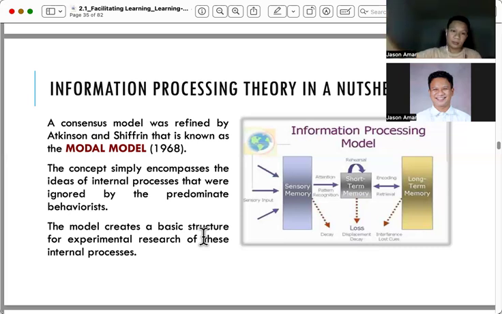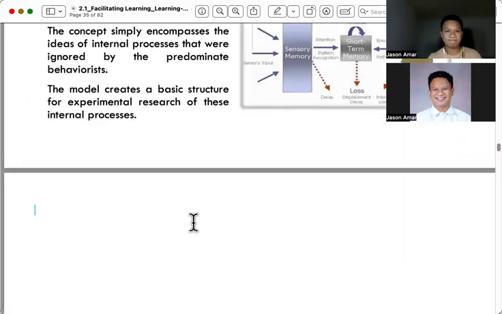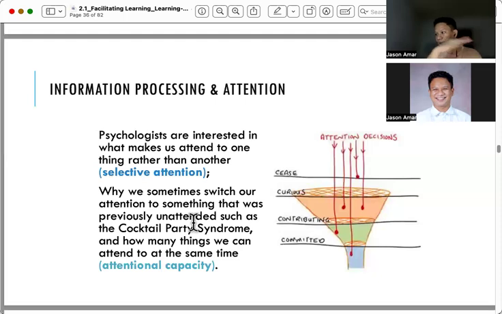Meaning there is a model. The concept encompasses the ideas of internal processes that sometimes we ignore because of the predominant behaviorists. But this is the idea of an information processing model. Look at that, from attention we select what we give attention to, we are curious, we contribute, and we are committed to learn.